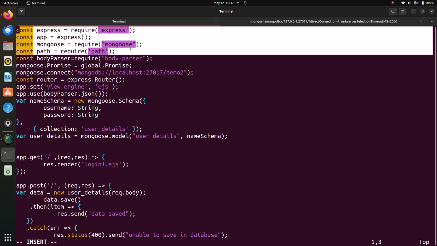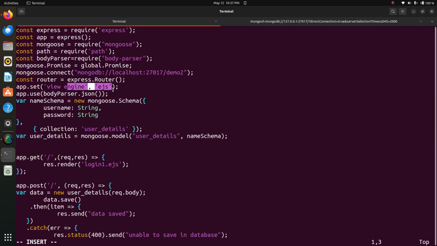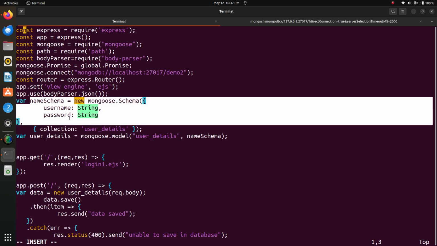Loading the drivers needed for the program, then the view engine EJS, we need to load the view engine, and body parser to move the program from one page to another page, and path. Then the connection string for connecting to the MongoDB database, and the database name is demo2. Then the schema: whatever data needs to be saved in the collection is defined in the schema, meaning proper data should be saved in the collection. That's why we are writing this statement.